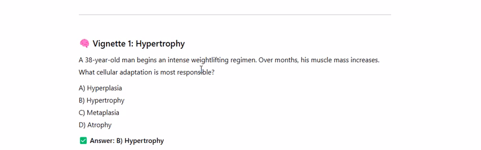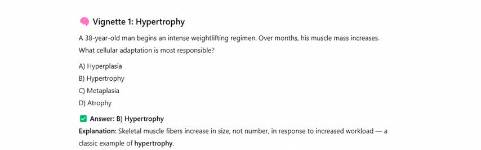A 38-year-old man begins an intense weightlifting regimen. Over months, his muscle mass increases. What cellular adaptation is most responsible? A. Hyperplasia, B. Hypertrophy, C. Metaplasia, D. Atrophy. B. Hypertrophy. Explanation. Skeletal muscle fibers increase in size, not number, in response to increased workload, a classic example of hypertrophy.